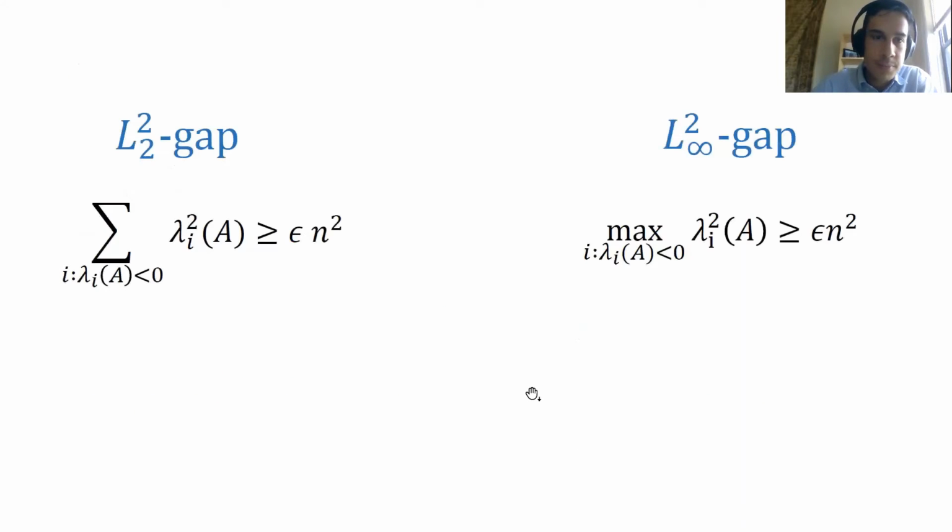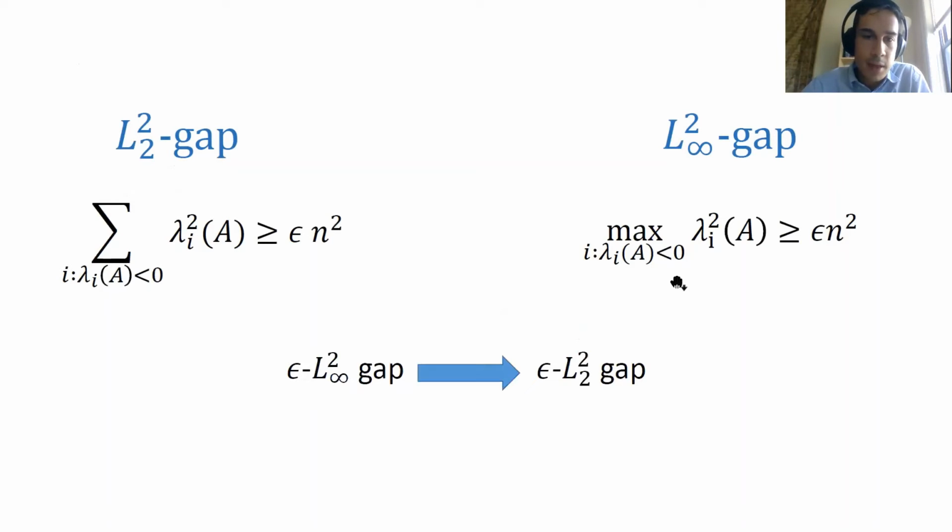Here I'm just going to show the two definitions side by side. This is the sum of squares of negative eigenvalues being at least epsilon n squared, and this notion is just the maximum negative eigenvalue. Notice that just because of this definition, if you have a matrix with epsilon L infinity gap, this immediately implies that the matrix has epsilon L2 gap.